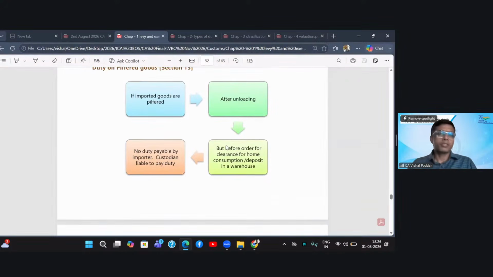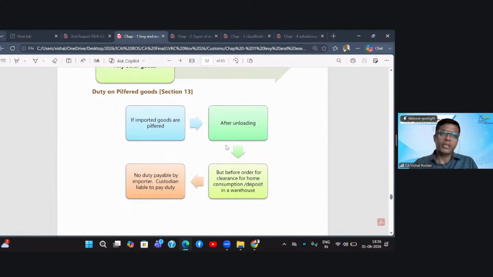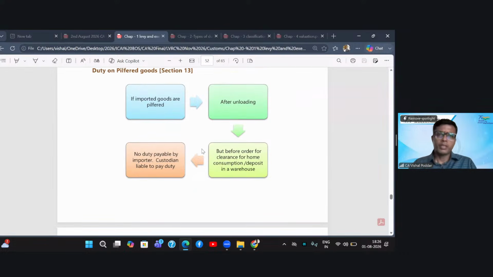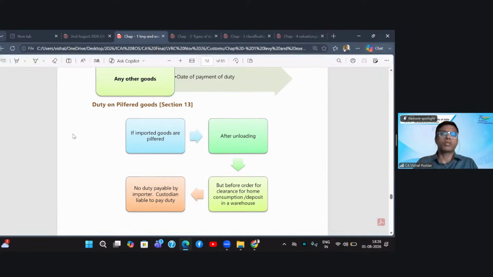Now, what does section 13 say? Students, please mark these conditions specifically: from what date to what date the pilferage happens, then section 13 applies. The pilferage must have happened after its unloading and before the clearance order for its home consumption or deposit in warehouse is passed. That is, in short, while the goods were kept with the custodian. If in this period the goods were pilfered, then the importer is relieved from paying duty on those quantities which are pilfered. Yes, the government collects from the custodian, but you are excluded. That is the relief given.